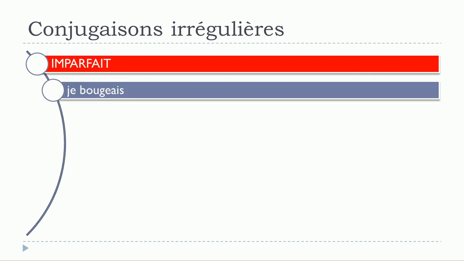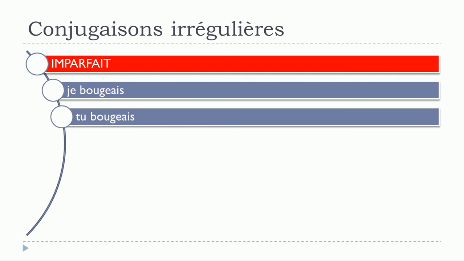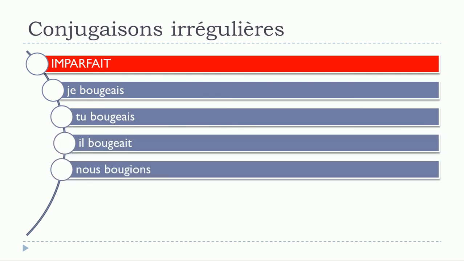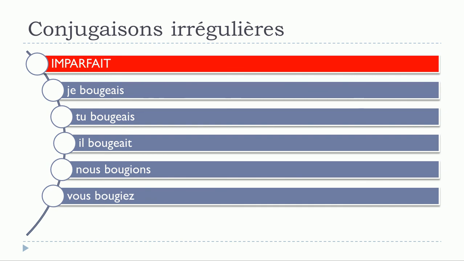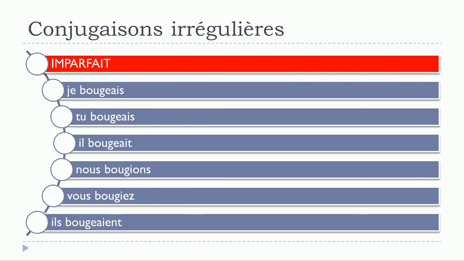And then imparfait, it will go like je bougeais, tu bougeais, il bougeait, nous bougions, vous bougiez, ils bougeaient. So if you look carefully, it's actually quite interesting because nous and vous are not concerned by that, just because if you remember, when we combine G and I, we get the sound J, okay? So that's the reason why we don't need to add this E here, okay? But it's here, it's here, it's here, and it's also here for the plural, okay?